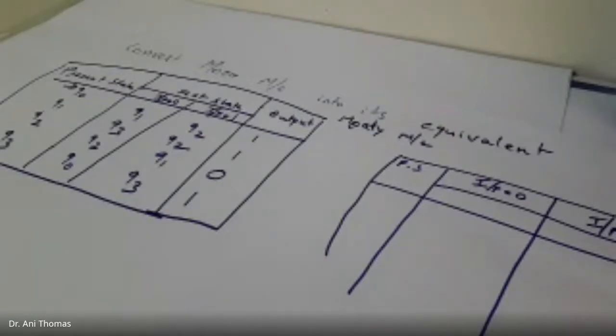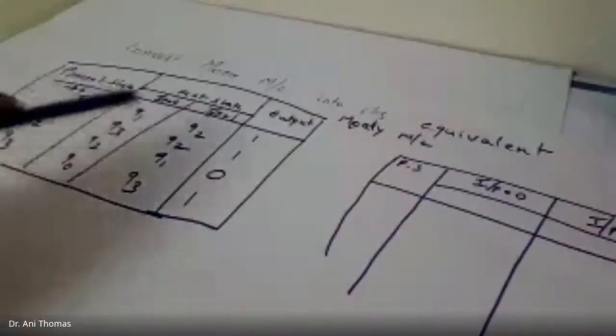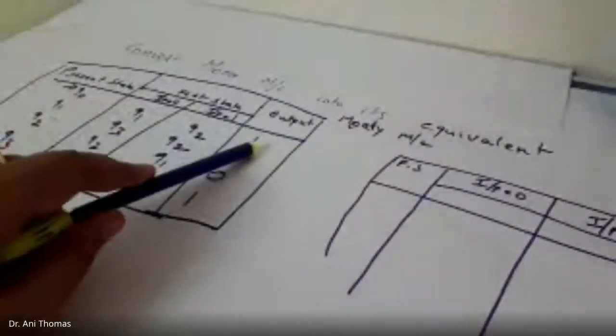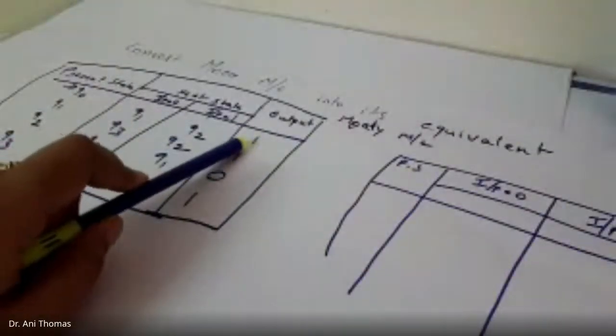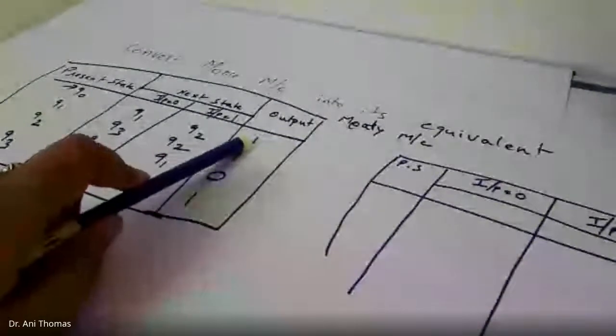So how is a Moore machine converted into a Mealy machine? The Moore machine is given. Present state is Q0 and the output for Q0, lambda Q0, is 1 because in a Moore machine it is only dependent on the state.